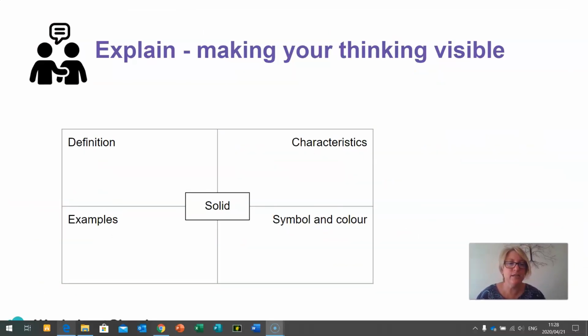Now we're going to do a little exercise here. And I think this is a great exercise to do because it gives you a chance to be creative and it gives you a chance to make your thinking visible.